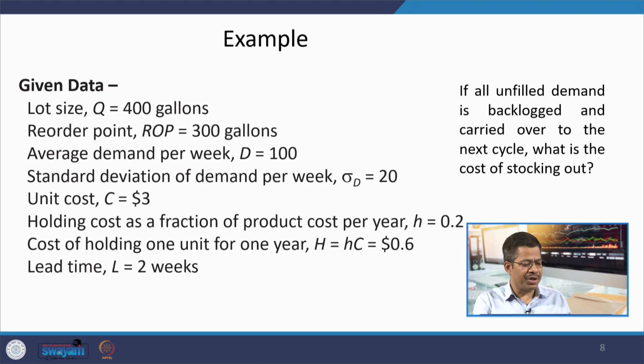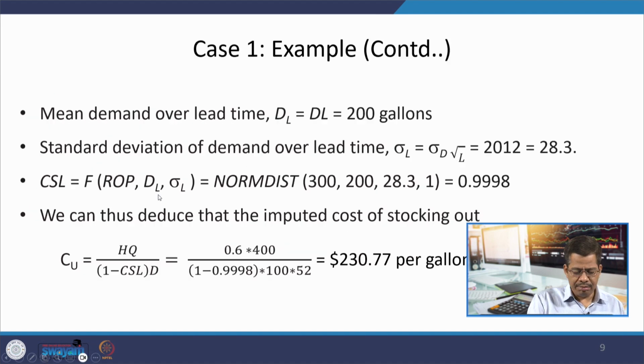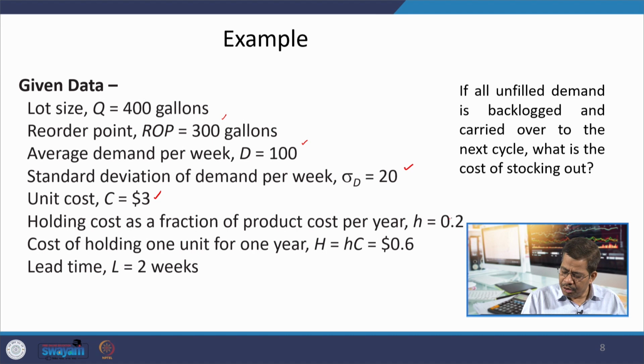Now, we have a situation where our lot size Q is 400, reorder point is 300, average demand per week is given like this, the standard deviation of this demand is 20 units, unit cost is $3, and holding cost is at the rate of 20%.